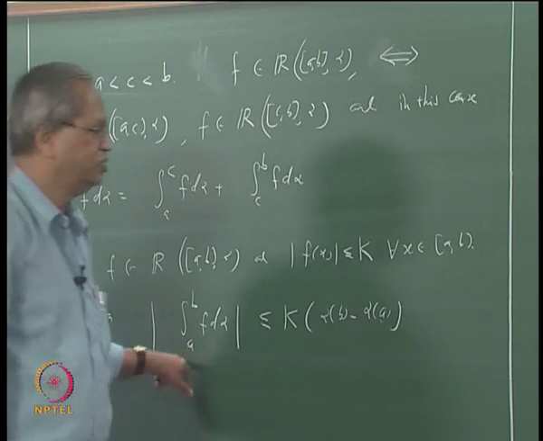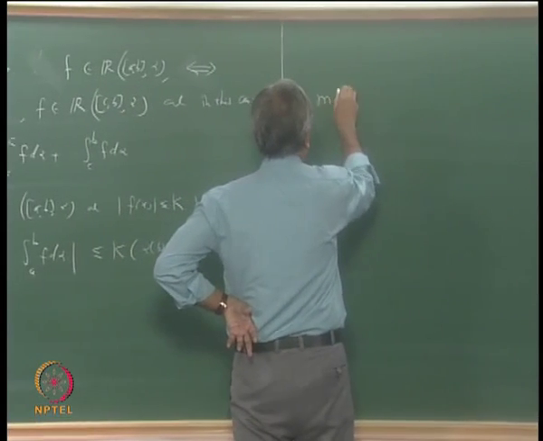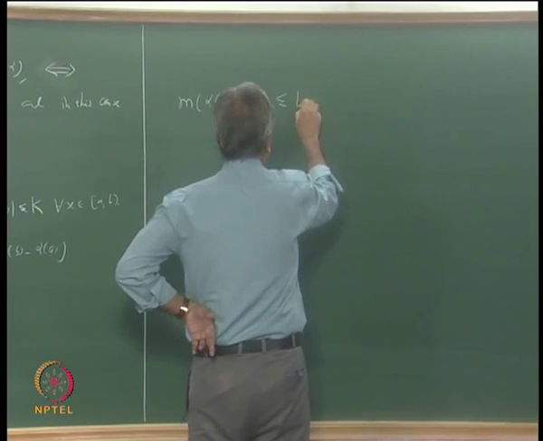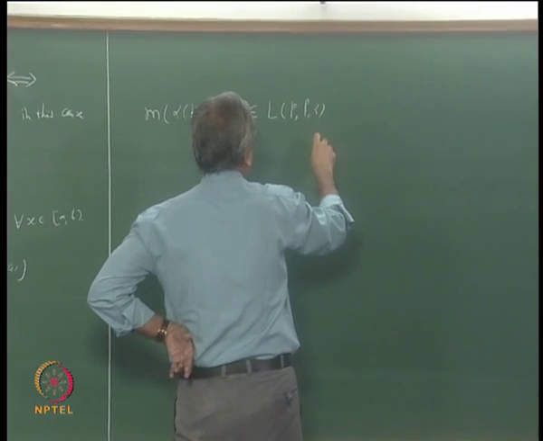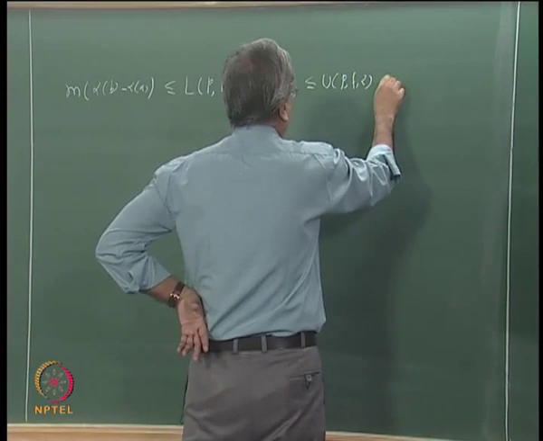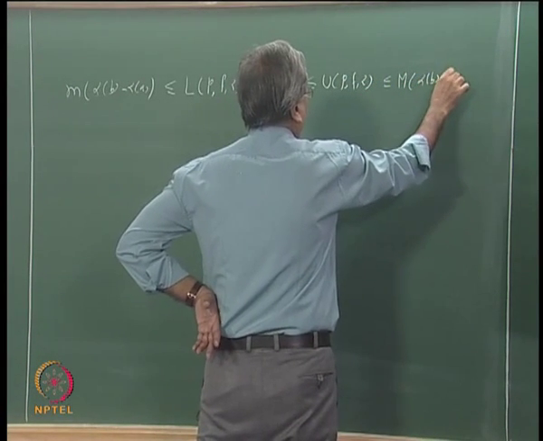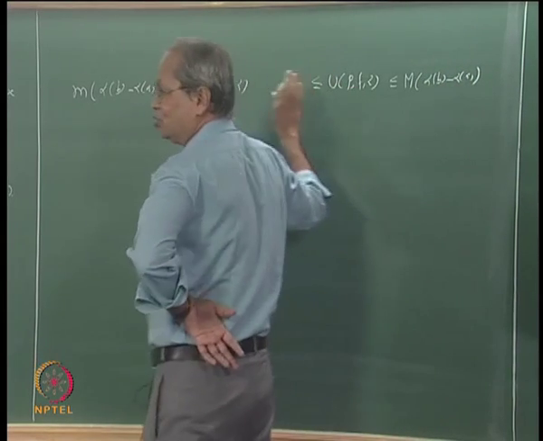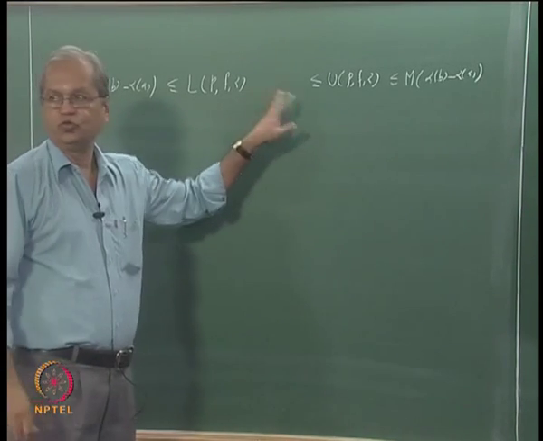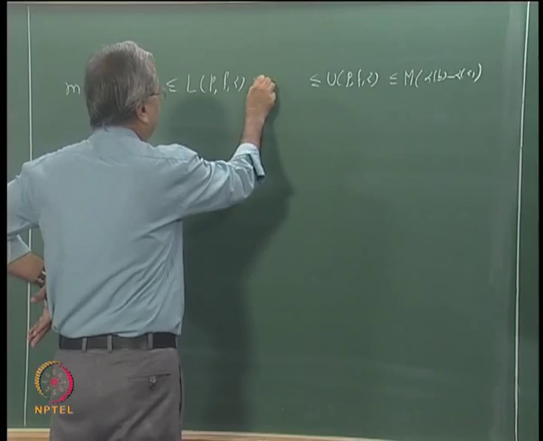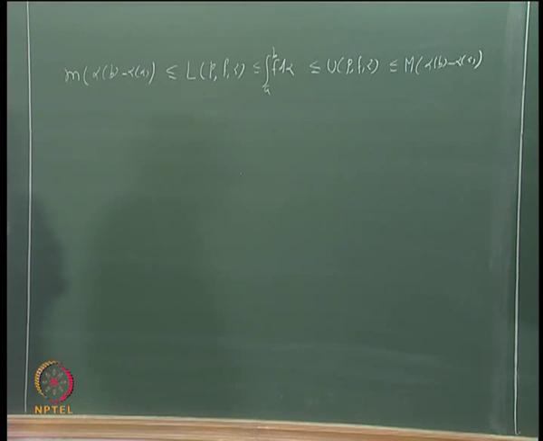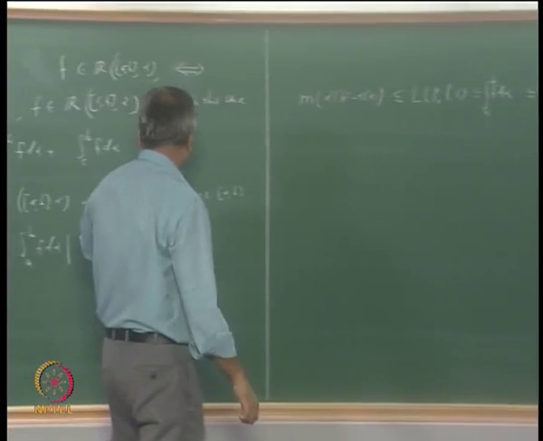Remember we have shown this already, that small m into alpha b minus alpha a, for any partition, is less than or equal to L P f alpha, which is less than or equal to U P f alpha, which is less than or equal to big M into alpha b minus alpha a. This is what we have shown for any partition P. And we know that when the integral exists, it should lie between these two values. So that means this should be less than or equal to integral a to b f d alpha.